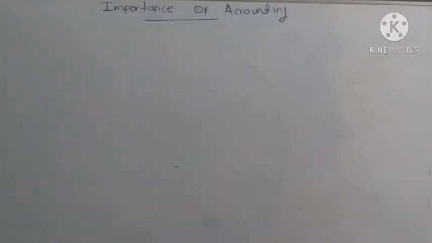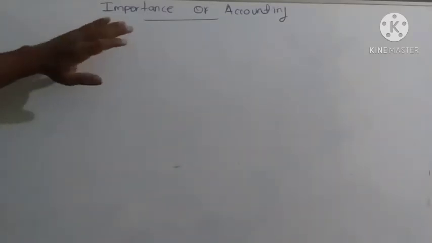Then we are moving to the importance of accounting, right? So accounting has two types of objectives. First one is the primary objective. Second one is supporting objectives.